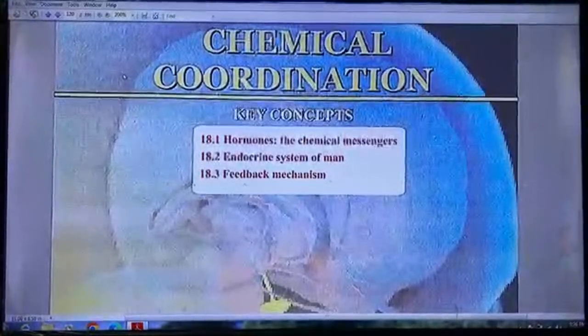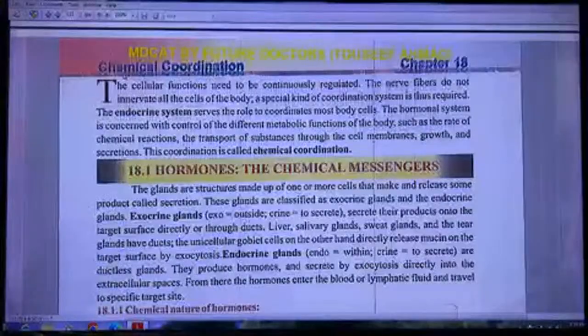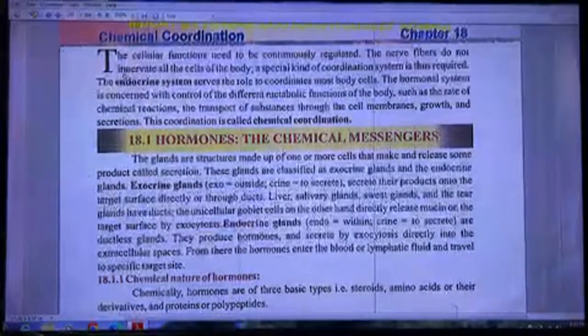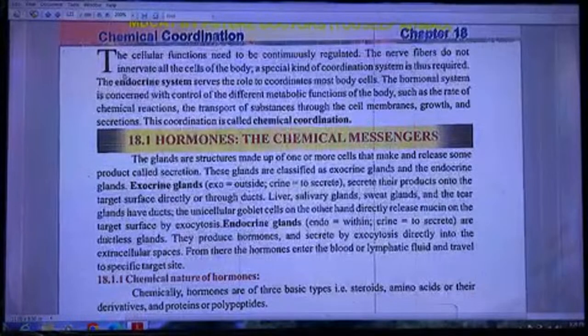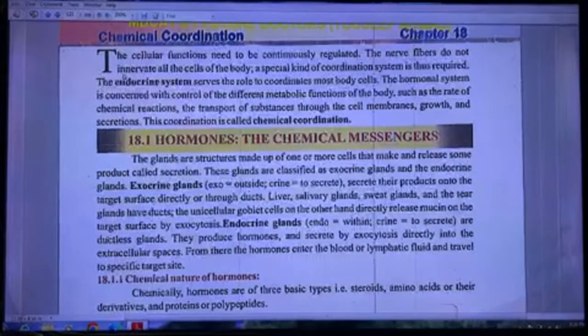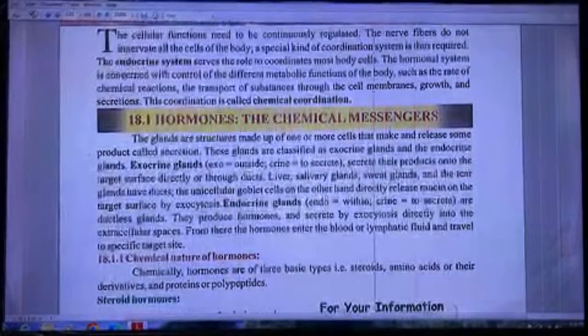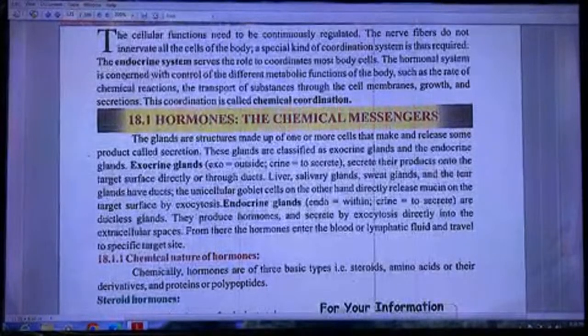Endocrinology, chemical coordination. The cellular functions need to be continuously regulated. The nerve fibers do not innervate all the cells of the body. A special kind of coordination system is thus required. The endocrine system serves the role to coordinate most body cells.